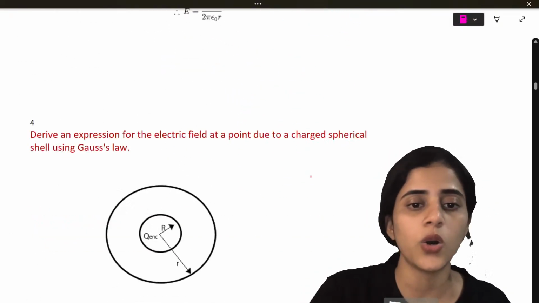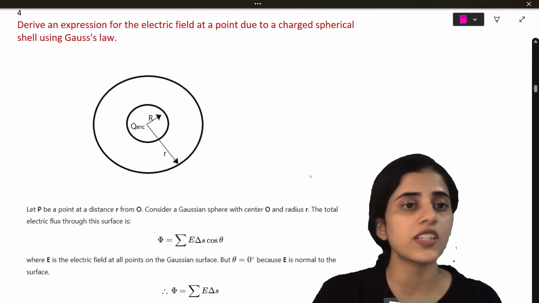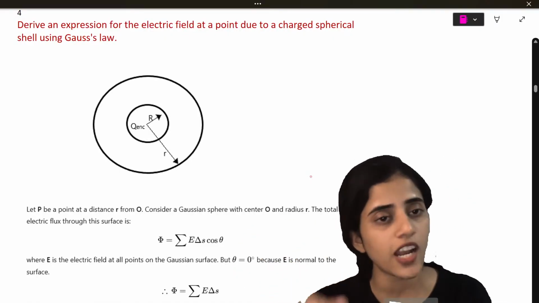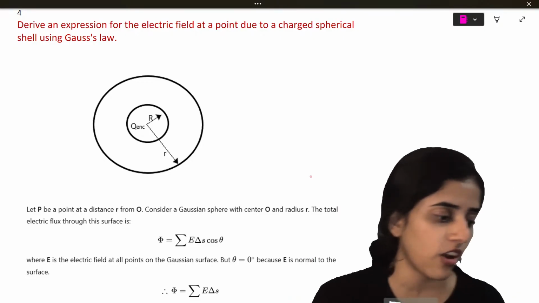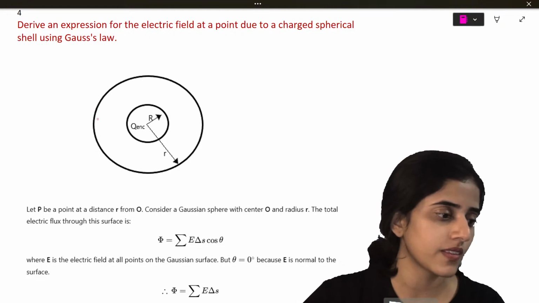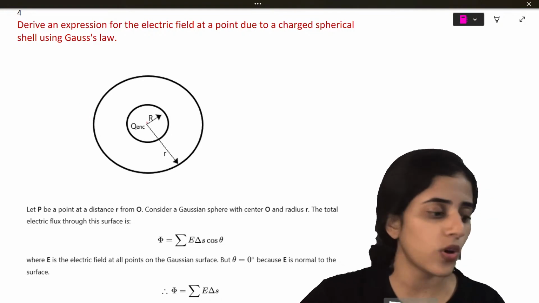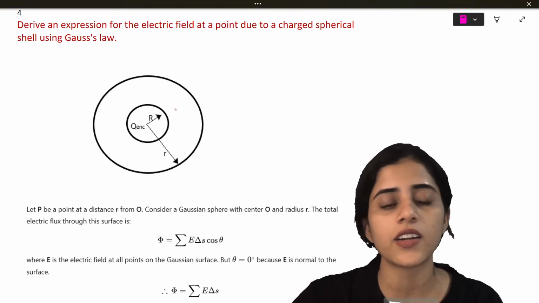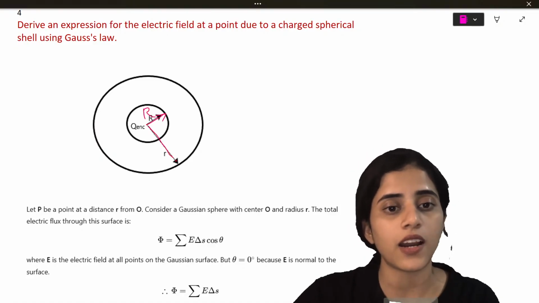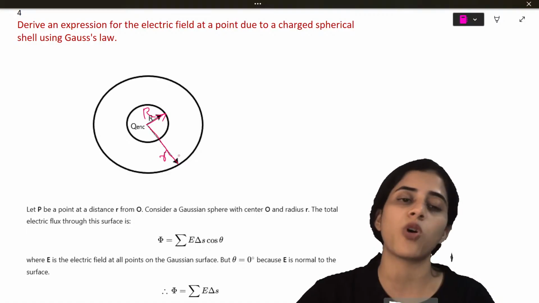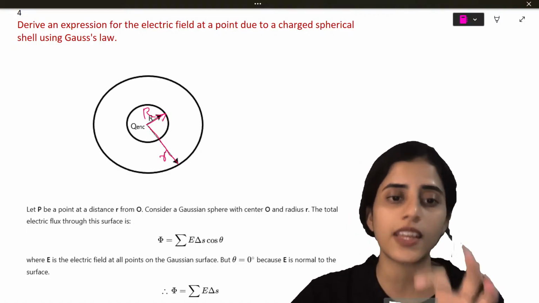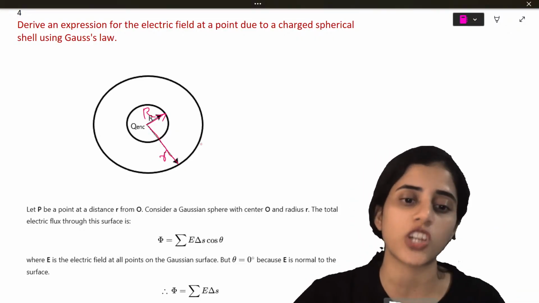Okay. Next very important question. Derive an expression for the electric field at a point due to a charged spherical shell using Gauss law. So what is the figure here? You have two surfaces. The inner one has a radius of big R, the outer one has a radius of small r. Inside there is a charge q which is enclosed. Outside it is a big charge.